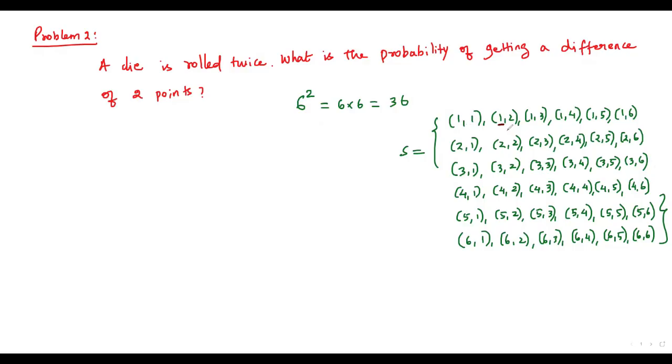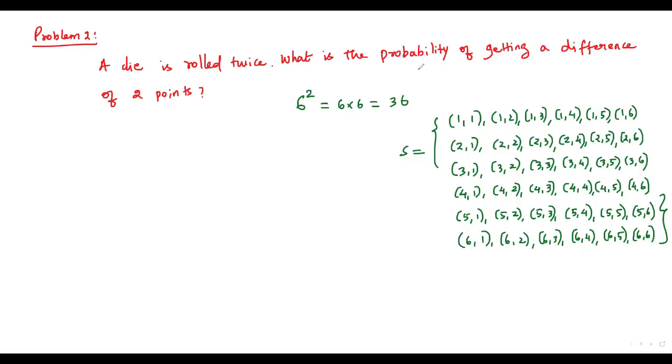Or first time I may get 1, second time I may get number 2. First time getting 1, I am getting 3 in the second time. The same thing we can consider for each outcome. For example, let me consider this one. The first time when I roll the die, I am getting the number 5. Second time I am getting 3. So in this way, we are getting 36, the total number of possible outcomes when a die is rolled twice.